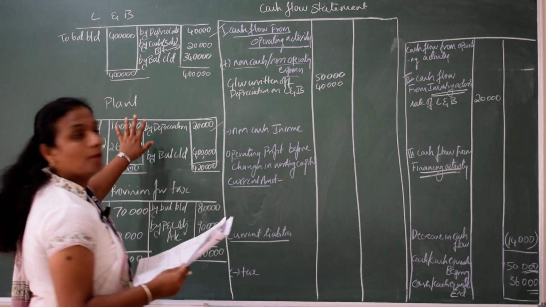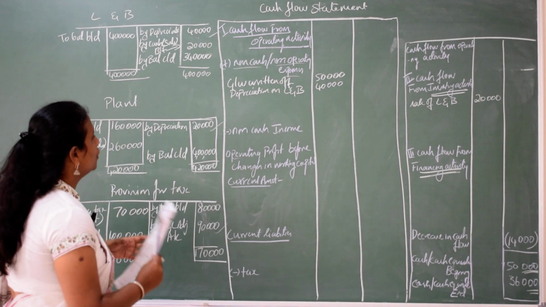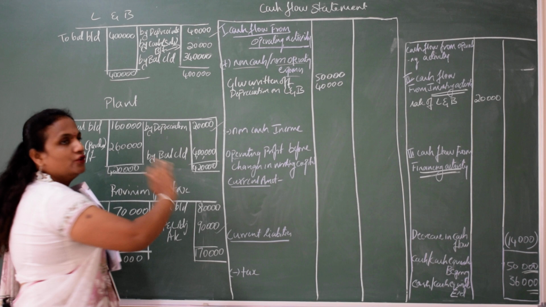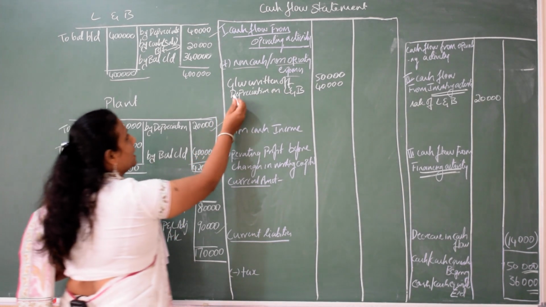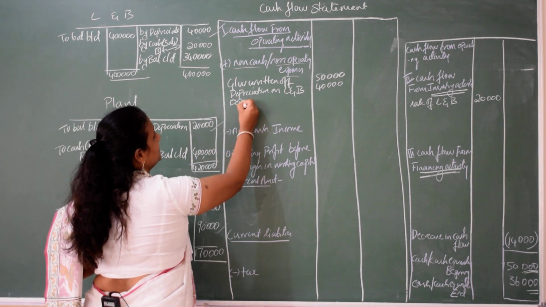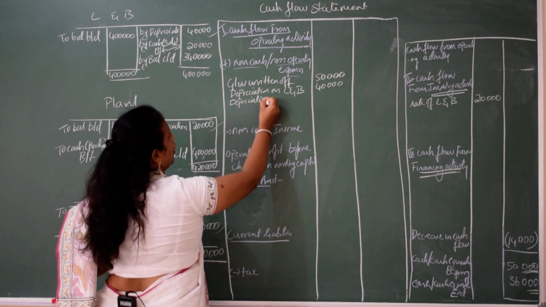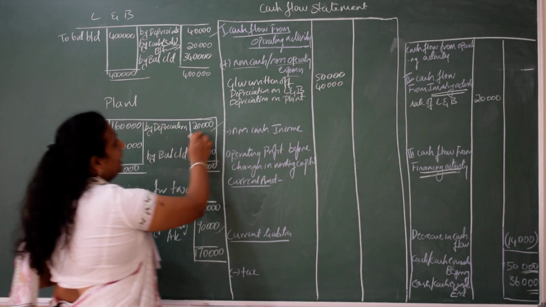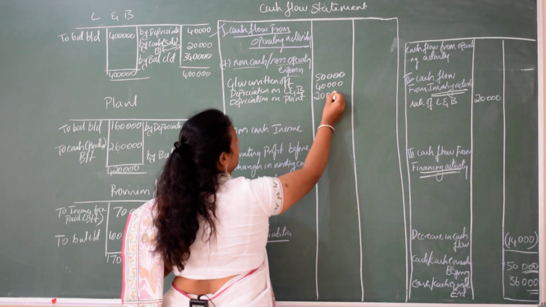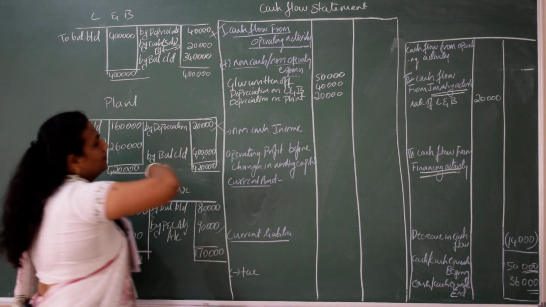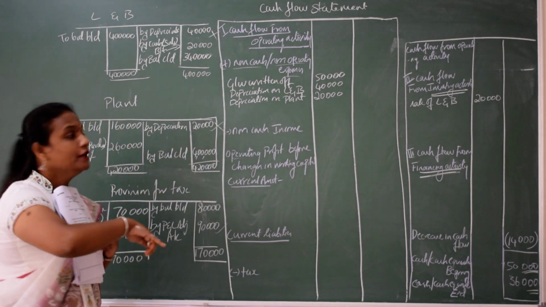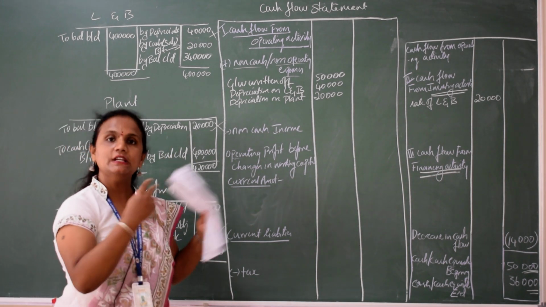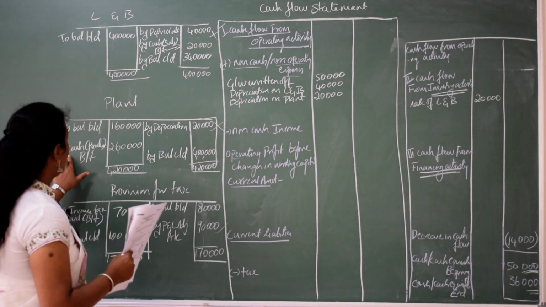Regarding plant also we have opened individual account. So in individual account you have one depreciation and the other is the difference. Depreciation, now you understood where it will come. It will come here, non-cash depreciation on plant. How much is depreciation on plant? It is 20,000. So 2 times over, no? Both land and building depreciation we have taken here, plant depreciation we have taken here. So all the adjustments should come how many times? 2 times. Depreciation over.